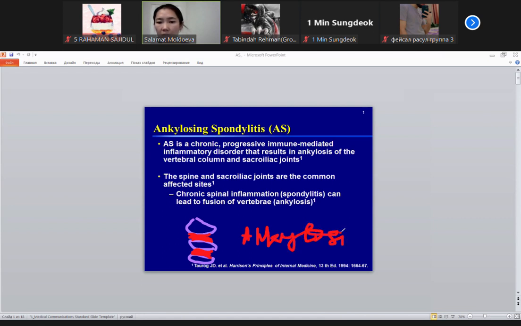If you remember, in rheumatoid arthritis, I also said about this condition, ankylosis, when there is no cavity between joints. And can you imagine what happens with a patient with ankylosing spondylitis? A big part of the spinal column becomes ankylosed, and absolutely he will be immobile, because ankylosing spondylitis affects the whole spinal column.